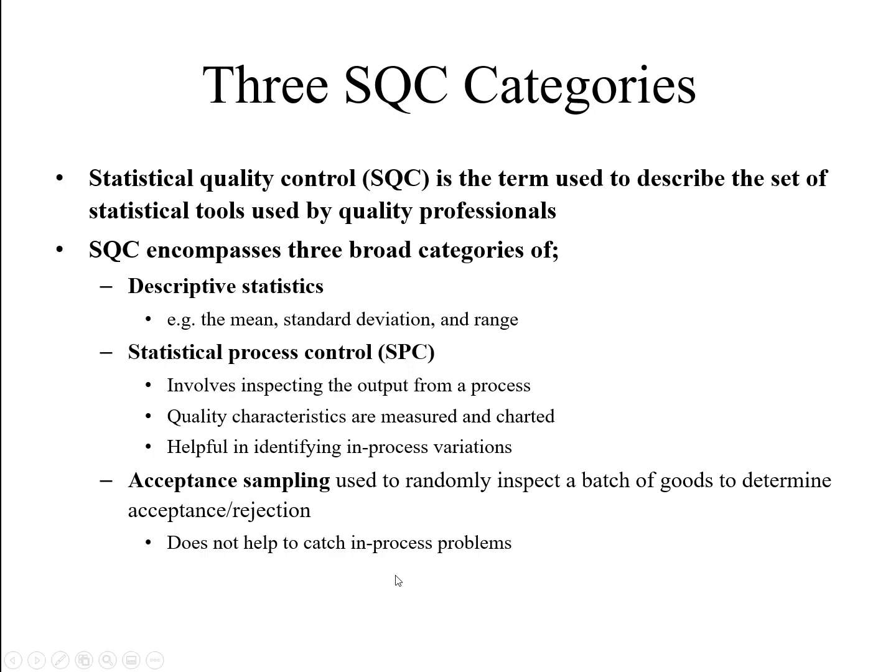Statistical process control. This is the second category, which involves inspecting the output from a process. Quality characteristics are measured and charted, which is helpful in identifying process variation. So in statistical process control, we will construct a boundary, then check whether our observations are inside the boundary, inside the feasible region, or going outside the region.